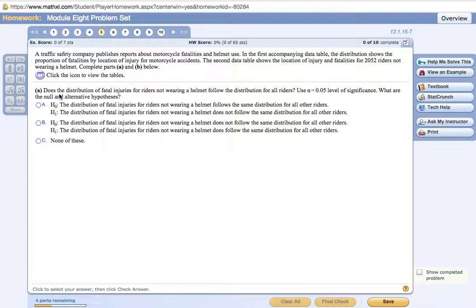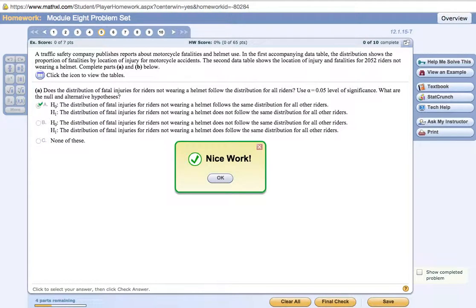So here it asks us to find the null and alternative hypothesis. The distribution of fatal injuries for riders not wearing a helmet follows the same distribution for all other riders. And that sounds good. And then does not follow the same distribution. Perfect. So the null is it follows the same distribution, and the alternative is that it does not.